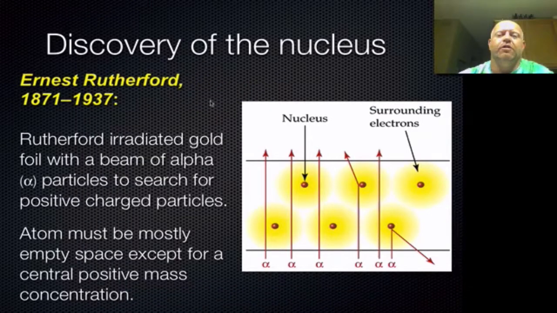Okay, so if we take a look at his gold foil experiment, this is one of the more famous experiments in the atomic theory world. Basically, he beamed these alpha particles through really thin gold foil. Gold is very malleable, so you can make it extremely thin, only a few atoms thick.